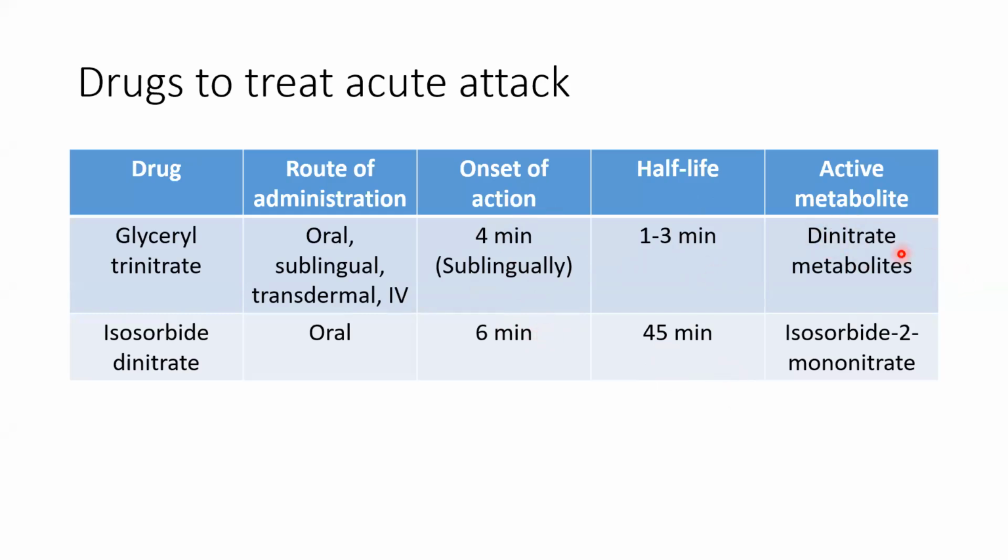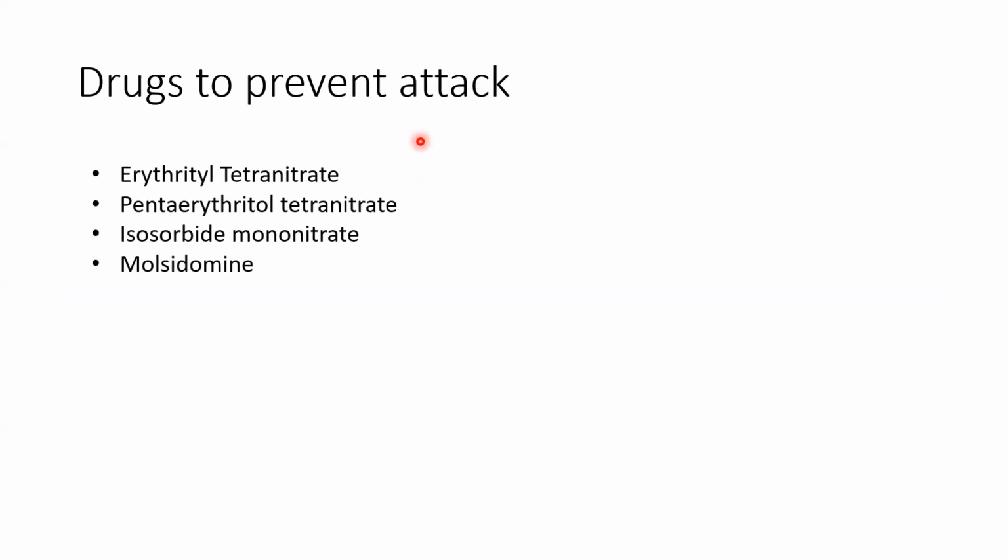They also have active metabolites, isosorbide dinitrate's metabolite and isosorbide mononitrate. So isosorbide mononitrate, which is the active metabolite of isosorbide dinitrate, is separately also given as a drug for prevention of anginal attack.